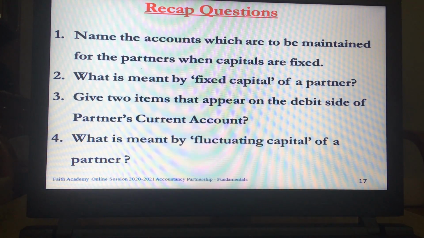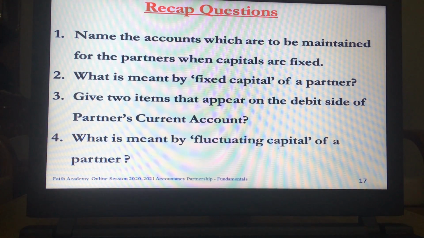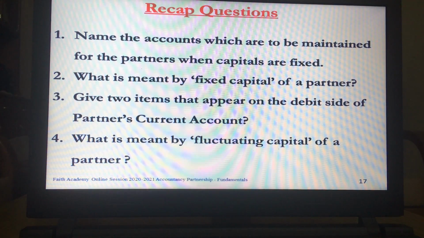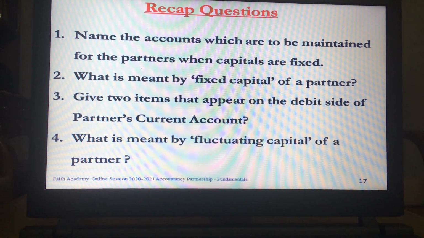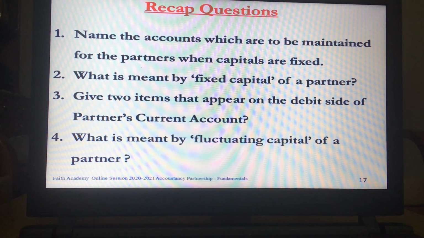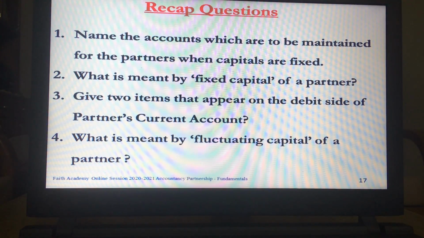What is meant by fixed capital of a partner? Give two items that appear on the debit side of partner's current account.